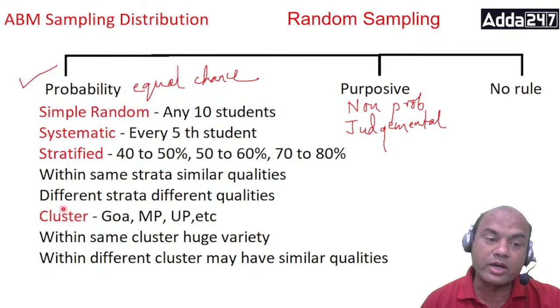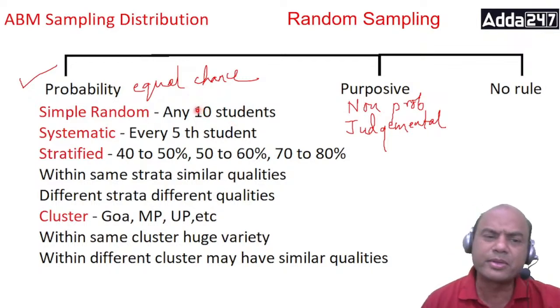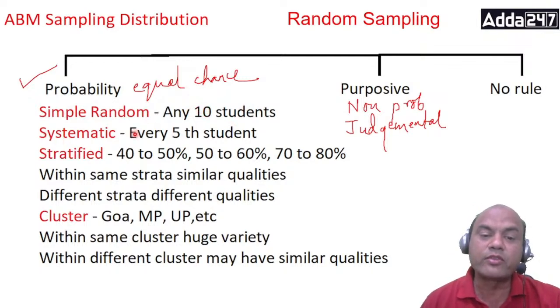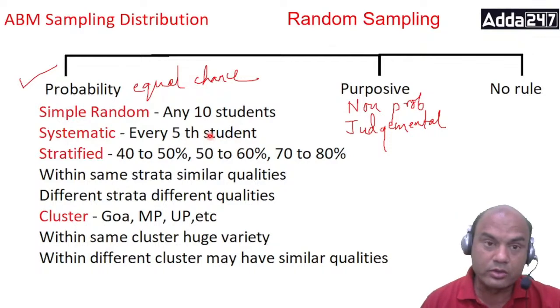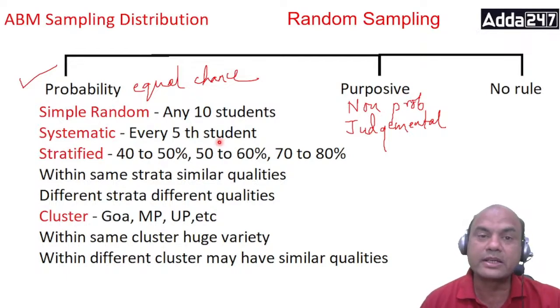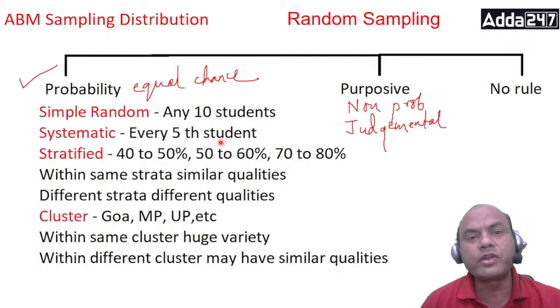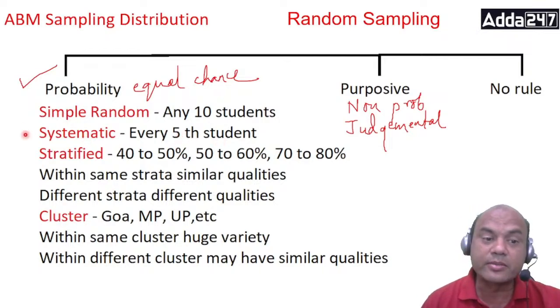Now it is of four types. Suppose in a class of 50 students, I pick any 10 students, that becomes simple random. If I say every fifth student, I'll tell them to stand in a row. I'll close my eyes and I won't tell who will stand where, then tell every fifth student to come out. That is known as systematic.